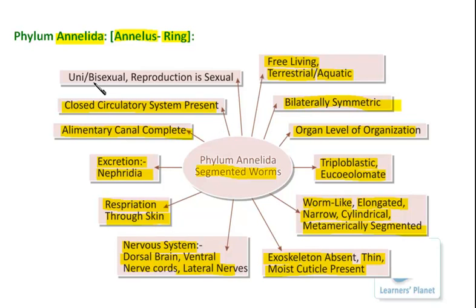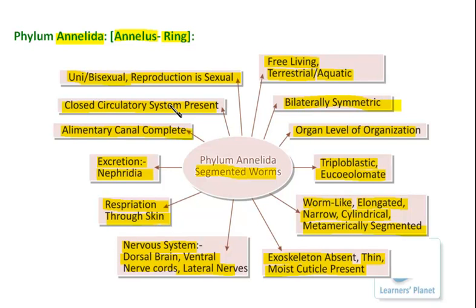Besides this, these organisms are unisexual or they may be bisexual also. And in these organisms, the reproduction is sexual. There are genital pores, and they have gonads which can produce the gametes, and these gametes will undergo the fusion process and the sexual reproduction will proceed. So these are the basic properties.